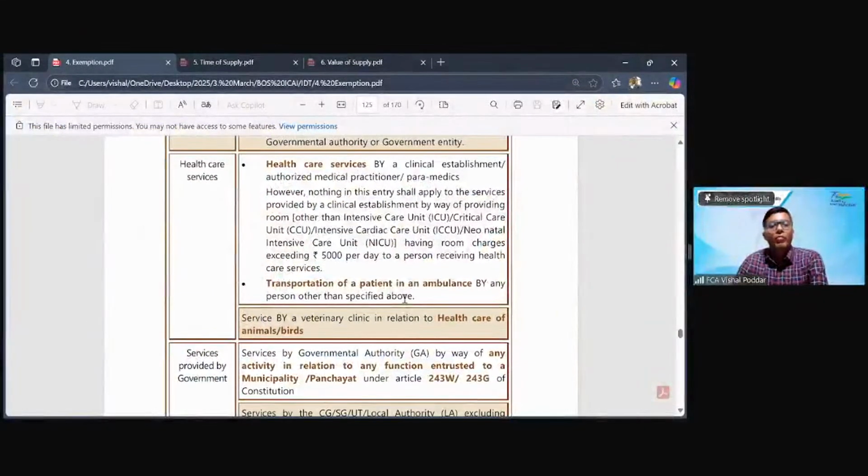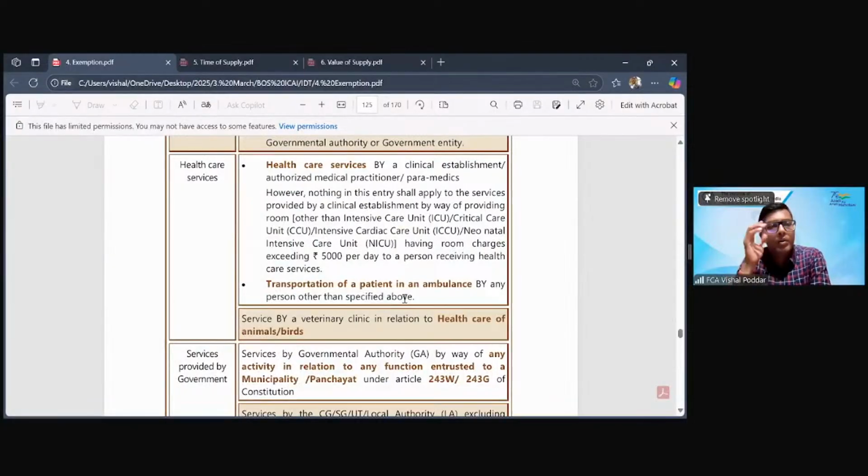Now we go to the second most important category after education, and this is healthcare. Why I said second, already we have done three, four, but because this has some similarity with their previous service, that is education. In this service, similar to education, first thing what is important is who is giving this service. Now, similar to education, they have marked three persons. Any of them should be giving the service.